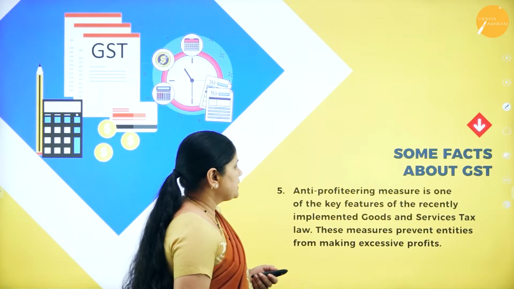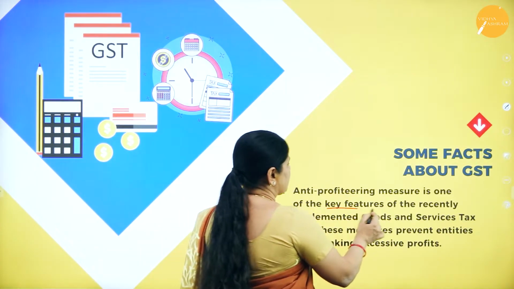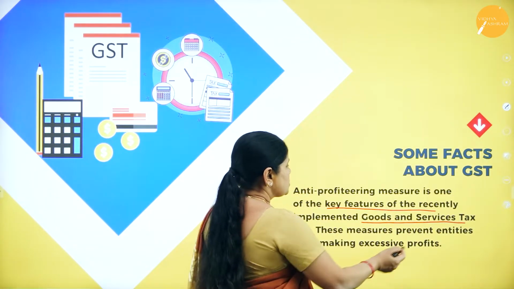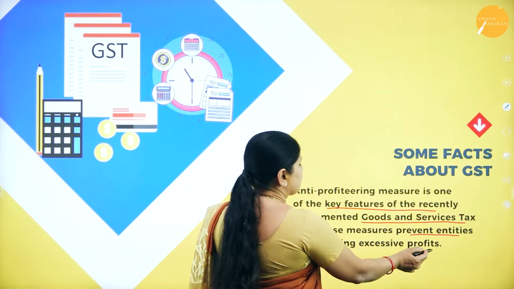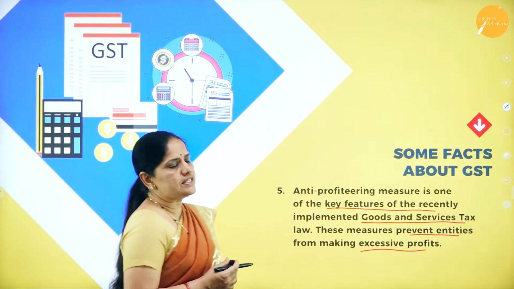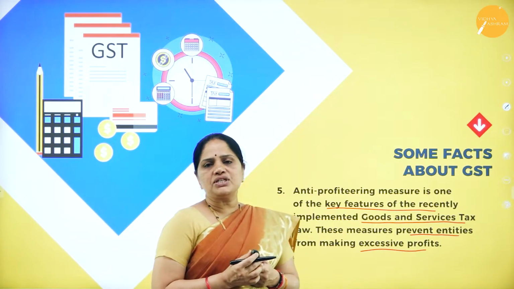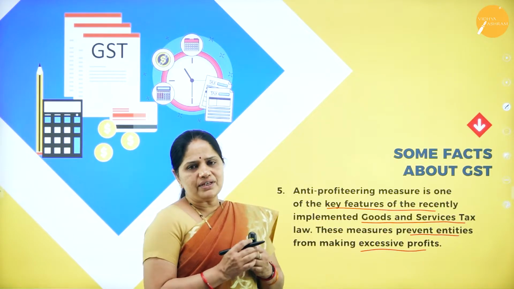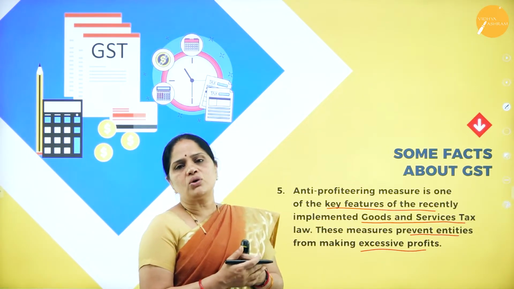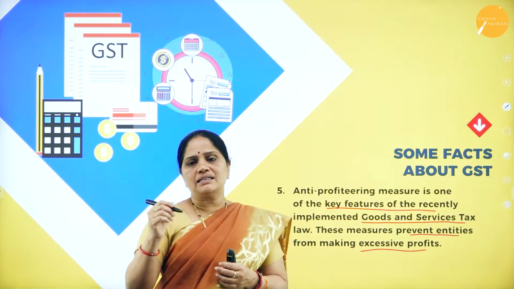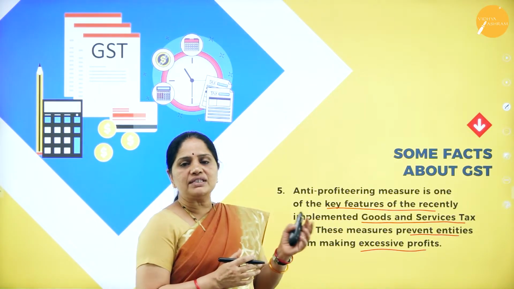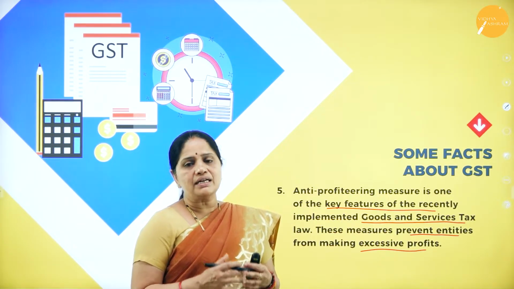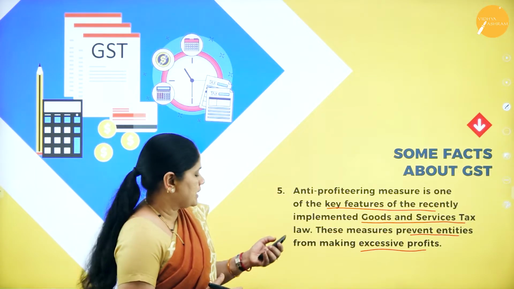Then, the anti-profiteering measure is one of the key factors of the recently implemented Goods and Services Tax laws. These measures prevent entities from making excessive profits. This anti-profiteering measure is one of the most important aspects of GST. Whenever a product was sold, before we used to say that the local tax is extra, but after the advent of GST, whatever price is printed on the packet has to be paid by the consumer.